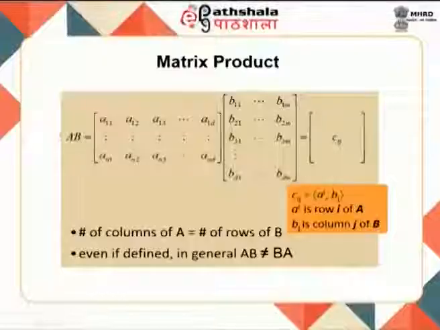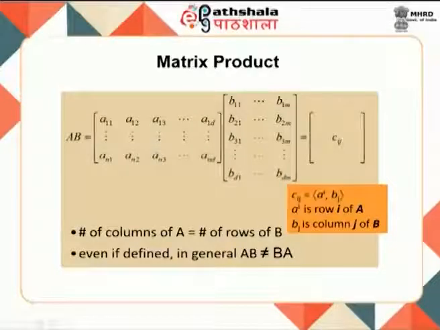This is a matrix product, which is an important operation of most matrices. In school you would have struggled with this for some time. So, this is a matrix A and this is a matrix B. If you look at this, this has d columns and n rows, while this has d rows and m columns. So, it has to be equal, as you know: the number of columns of this and the number of rows of this.